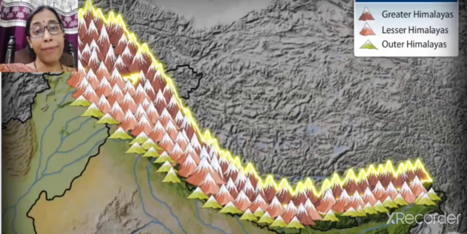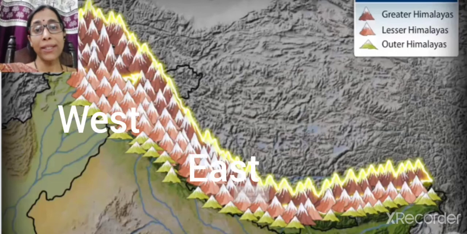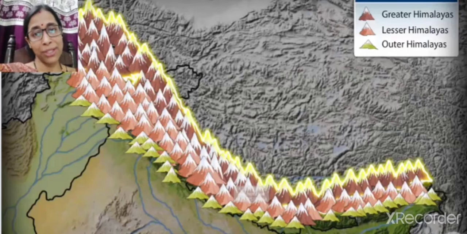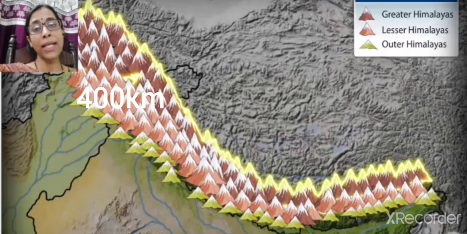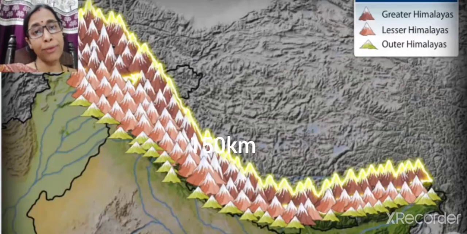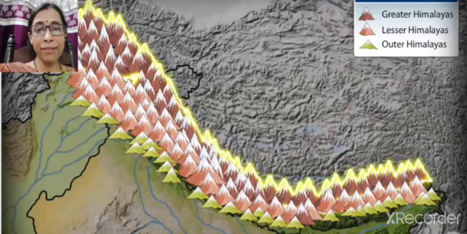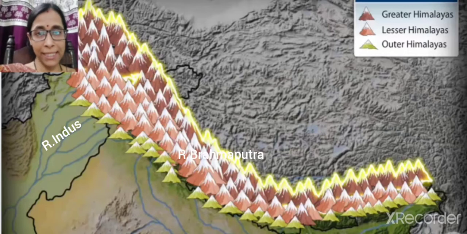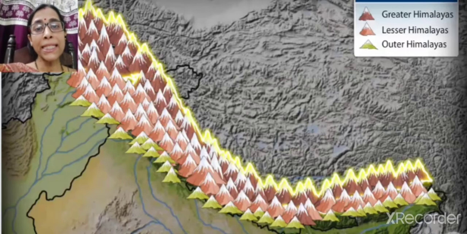It is very high, that means most of its peaks are more than 8,000 meters in height. It is wider in the west and narrower in the east. That means in the west it is about 400 kilometers in width in Kashmir, which varies up to 150 kilometers in width in Arunachal Pradesh. It lies in between the Indus river system and the Brahmaputra river system. It has three distinct parallel ranges which we are going to discuss one by one.